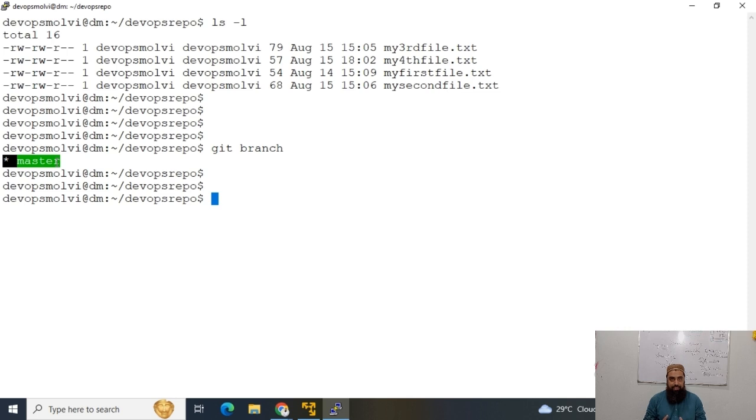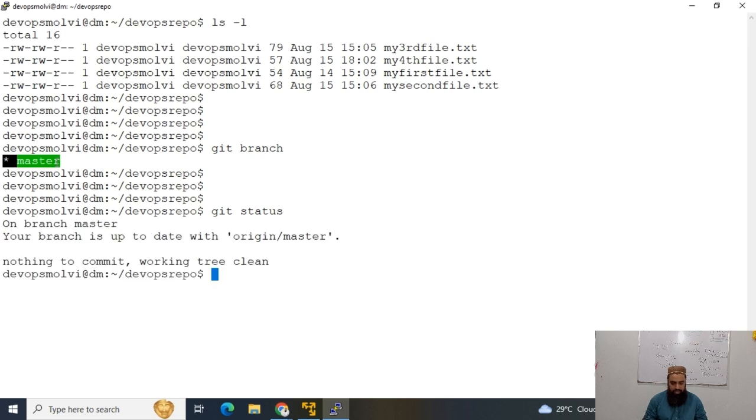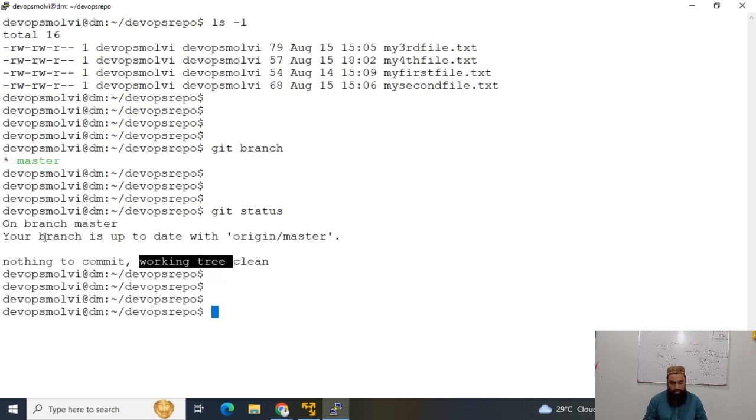This status actually points to which is your actual branch right now. So I am at the master branch, and we will see how we check out, and this status points to a new other branch. So git status, we can see that our working tree is clean and our branch is up to date with origin master.